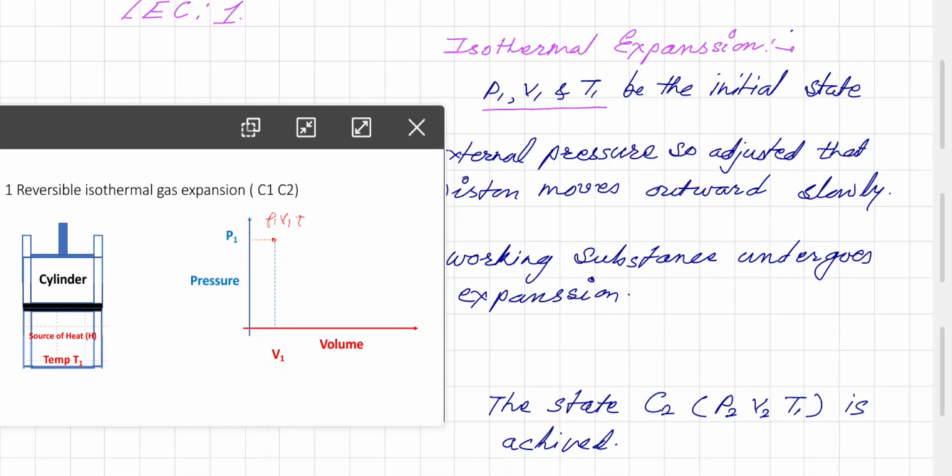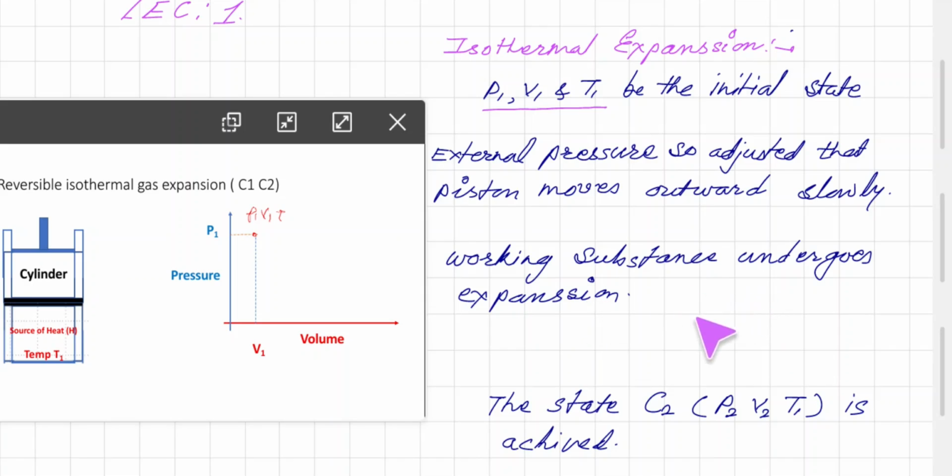As the gas is inside and the temperature increases, it attains P1, V1, T1, then the external pressure is adjusted. For expansion, the internal pressure must be greater than the external pressure. So the external pressure is adjusted such that the piston moves outward slowly and the working substance undergoes expansion, and the state C2 with pressure P2 and volume V2 is attained.